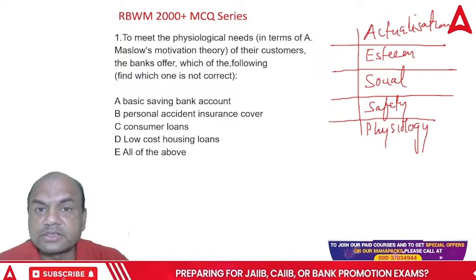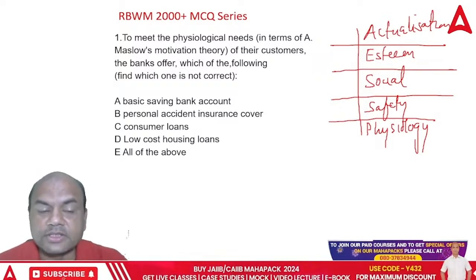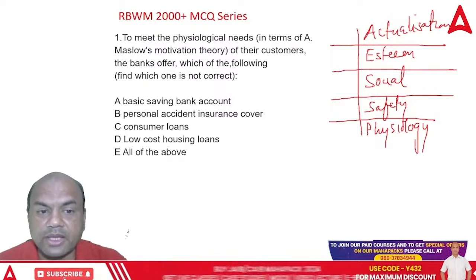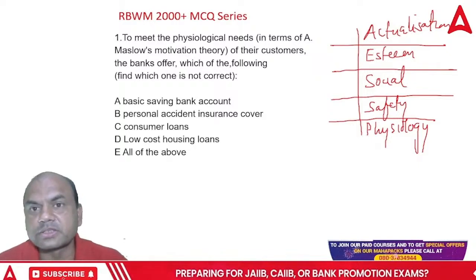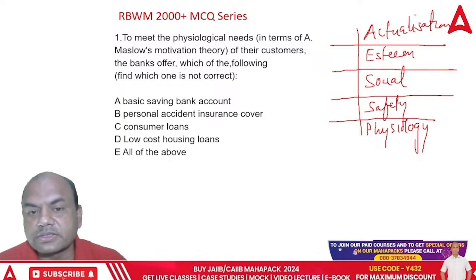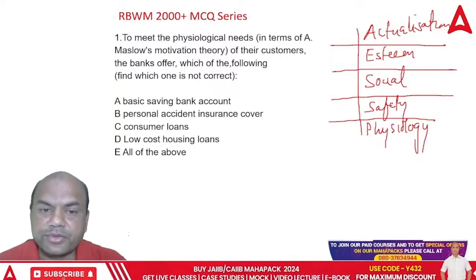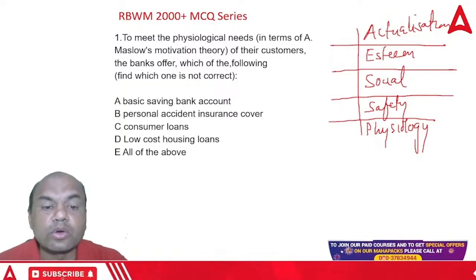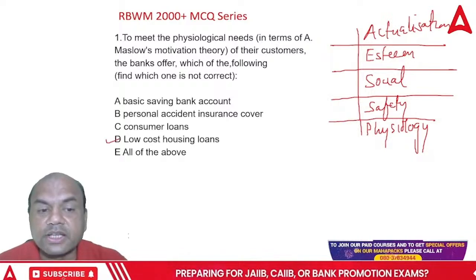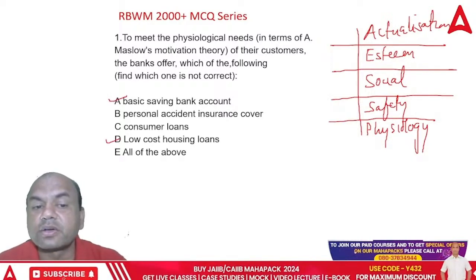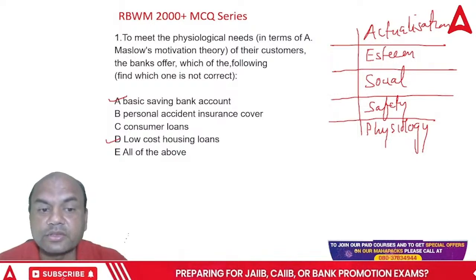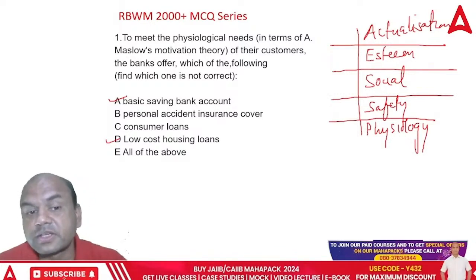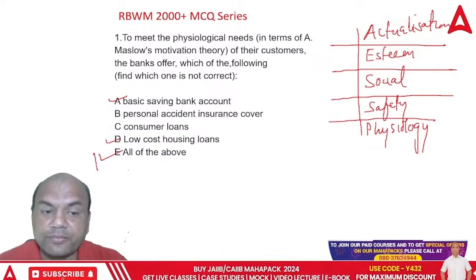So which is the one? Sure, as per your book, now the answer can be any of these. BSBA is given to this lower earning guys, basic savings Jan Dhan account. So that is given, right? Low cost housing scheme, that is also given. See this D is also given, A is also given nowadays. Personal accident, this is also available now, at the lowest premium. Consumer loans are also given nowadays. So answer is E, all of the above.